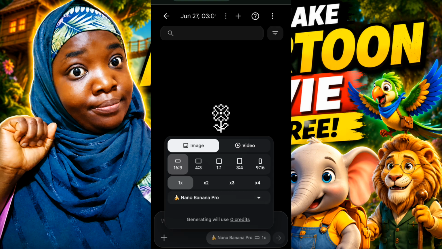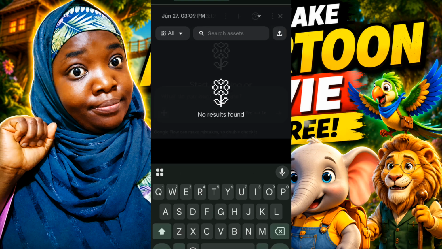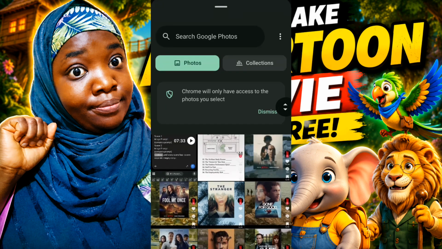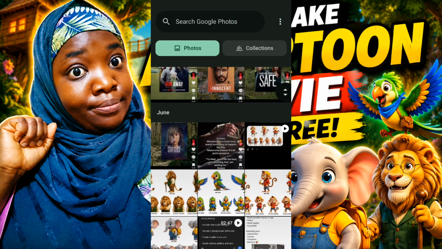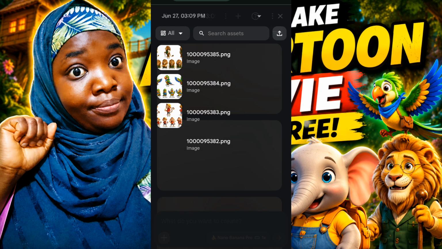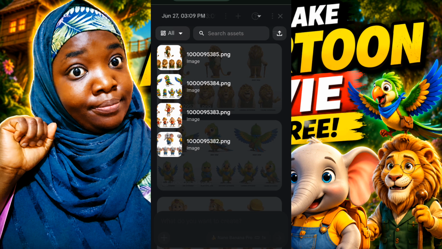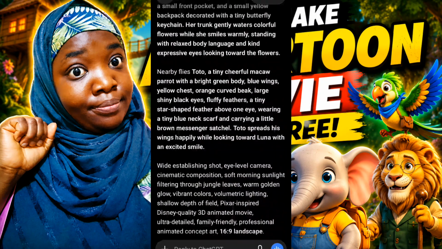So once you have chosen Nano Banana Pro, click on the plus button and then click on the upload button at the top right, and then bring in all the character sheets you just generated from ChatGPT. So I'm just going to do that. I'm going to bring in all my character sheets as you are seeing on the screen. Once it's done uploading, return back to ChatGPT where you will copy the image prompt for the very first scene. So I'm just going to quickly rush back to ChatGPT and then copy the image prompt for the first scene.